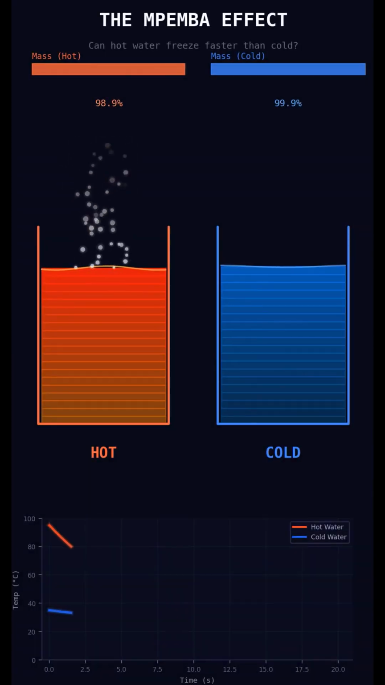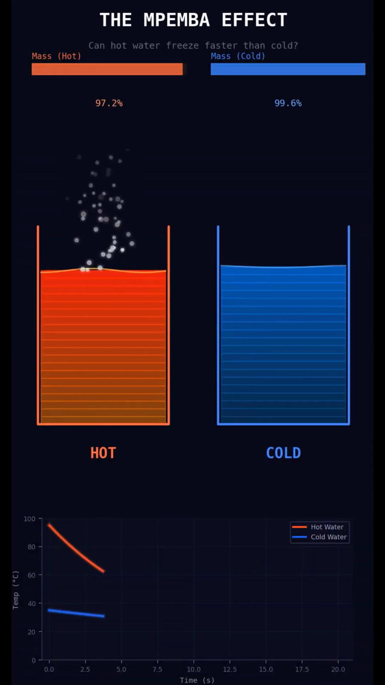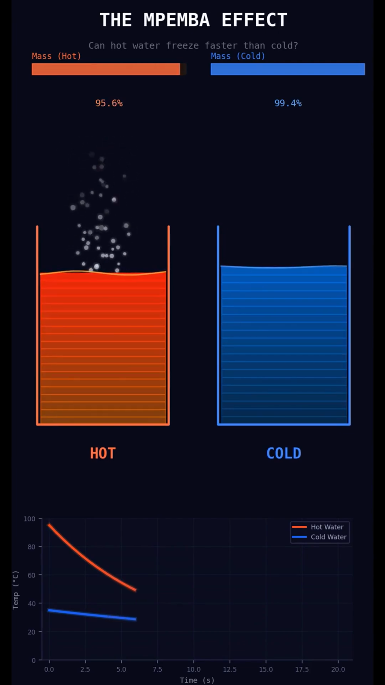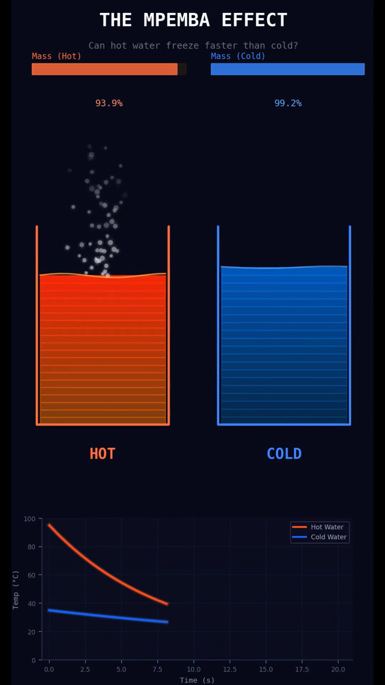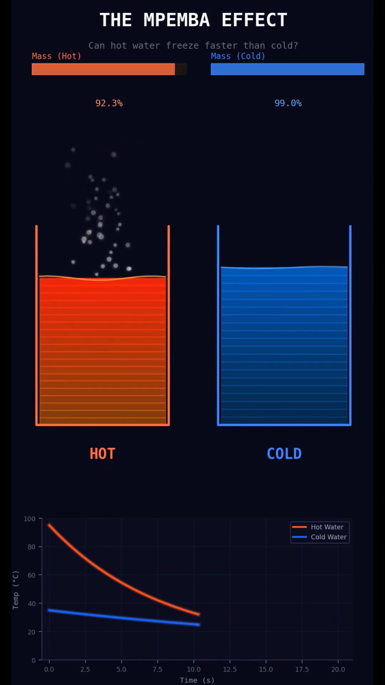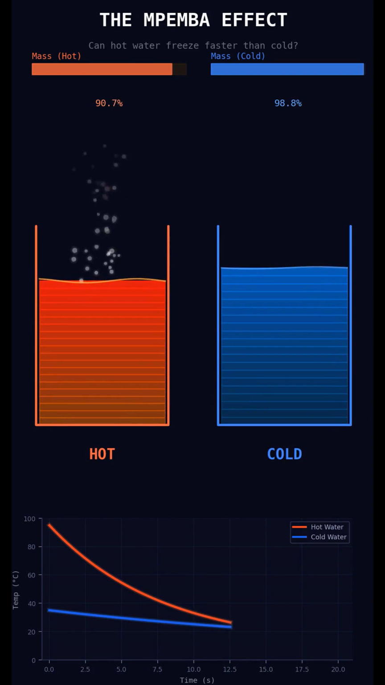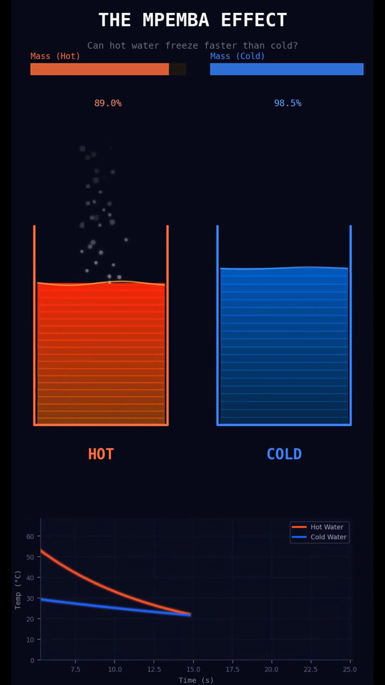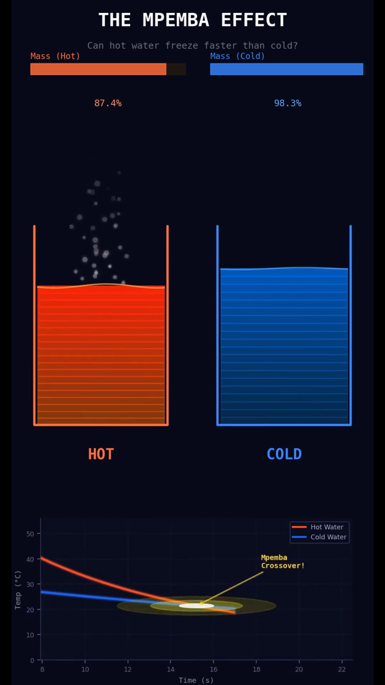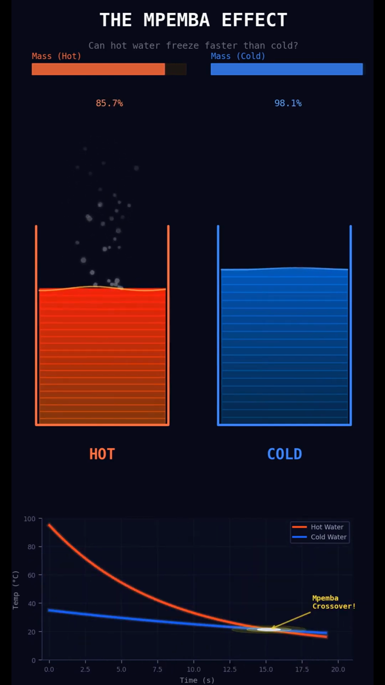Theory 1, evaporation. When water is hot, molecules at the surface are moving so fast they literally escape into the air as steam. That means the hot water is losing mass. Less water to freeze means it freezes faster. Simple, right? But here's the thing. Evaporation alone doesn't account for the full effect. The math doesn't add up.